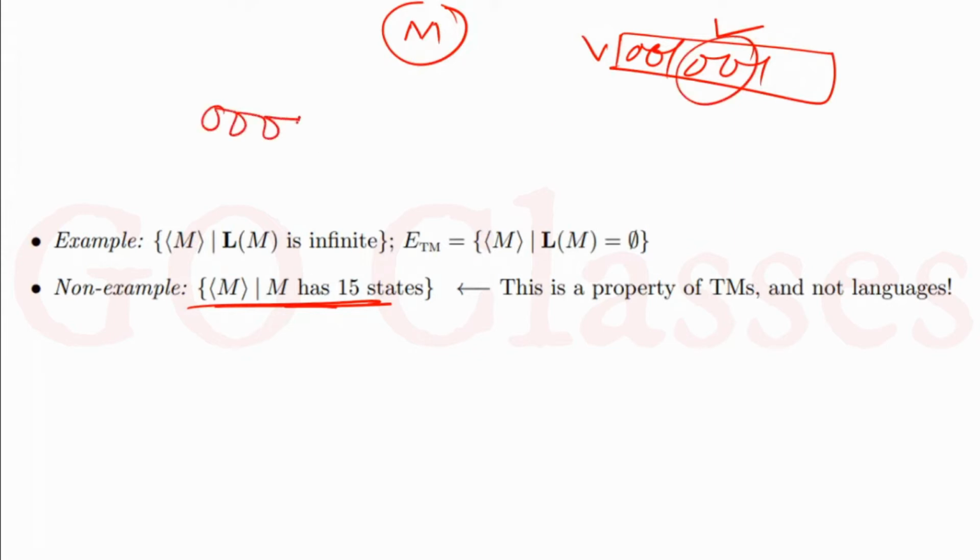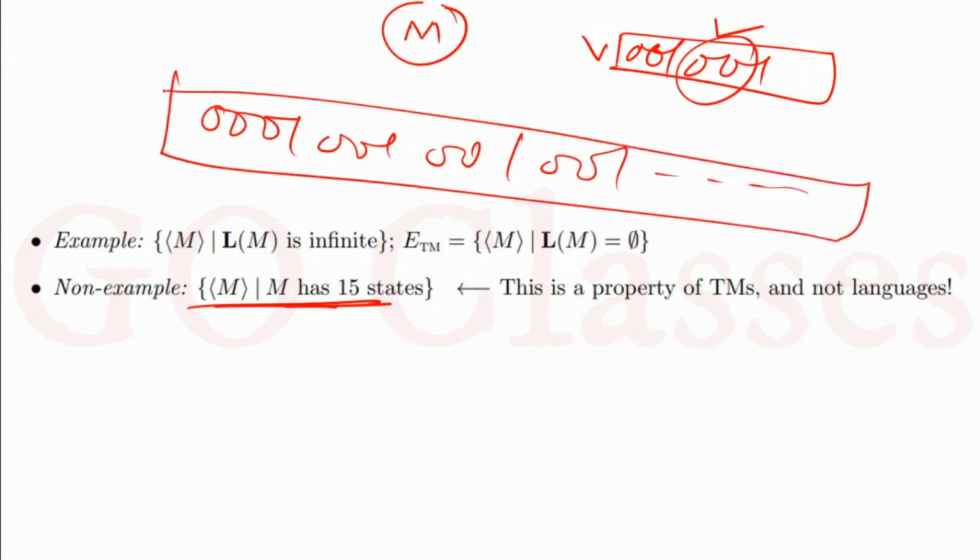Let's assume this is my encoding, some binary string you are giving me. For this binary string, I will look at where I am encoding the number of states of the Turing machine, and check how many states we have. If I have 15 states, then I will accept. If I do not have 15 states, then I will reject. So you can see this is decidable because we can write an algorithm for this.